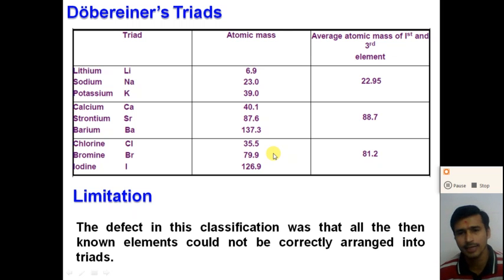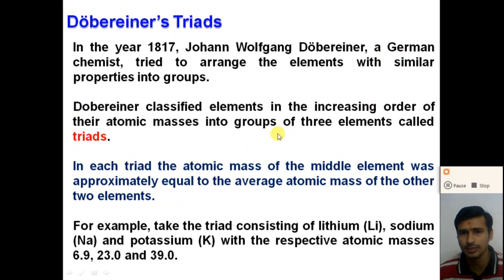The group of three elements is called a triad, and in one triad the atomic mass of the middle element is approximately equal to the average of the atomic masses of the other two elements, right? So understand what Dobereiner's triad is: the classification made by the German chemist Johann Wolfgang Dobereiner. He tried to arrange elements with similar properties into groups of three in increasing order of their atomic mass, right?